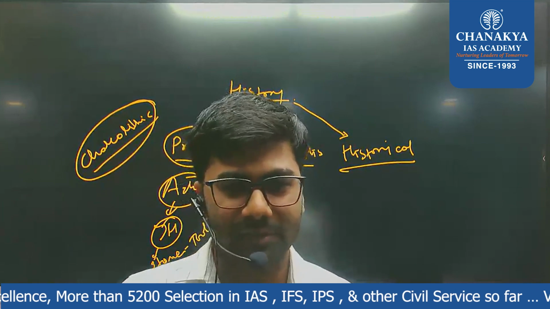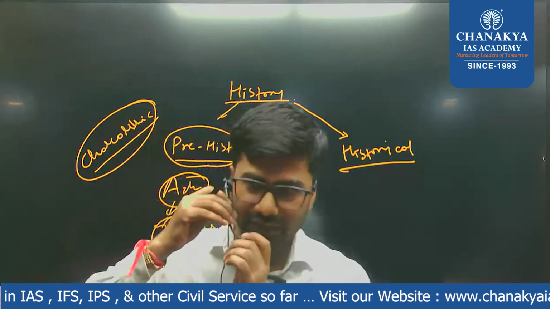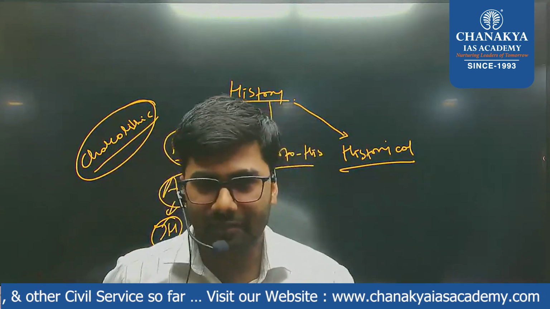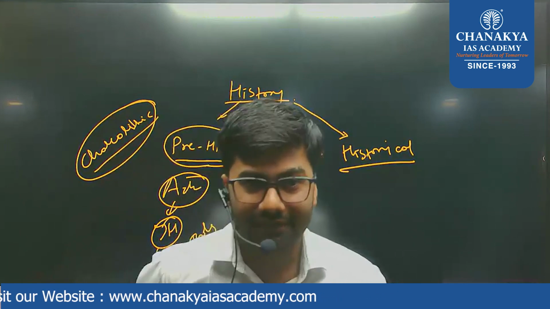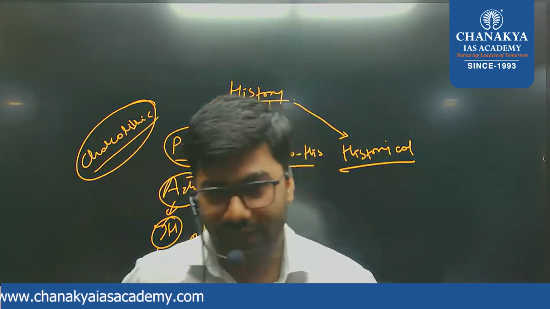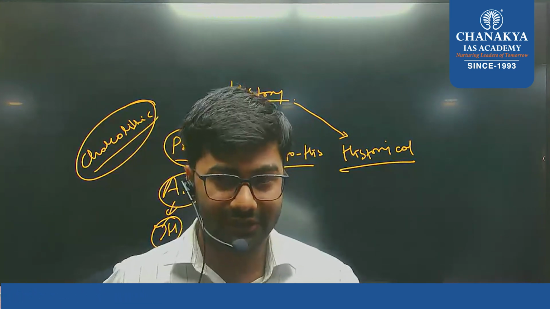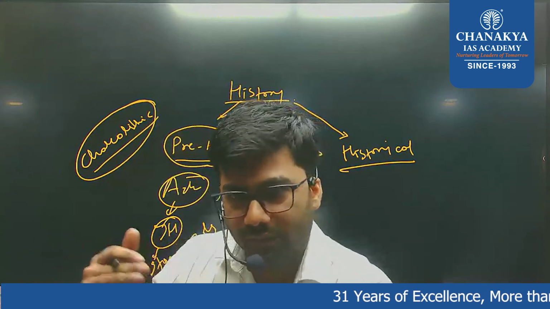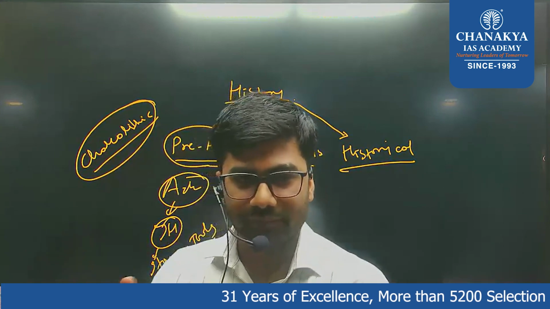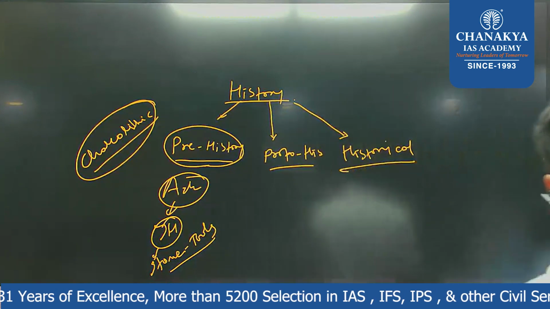Getting the point? If someone asks you in which period there might be megalith and microlith. Megalith means the bigger stone tools could have been earlier. Try to understand. If we are evolving, it means the stone tools are also evolving. The bigger tools were in the Paleolithic age.